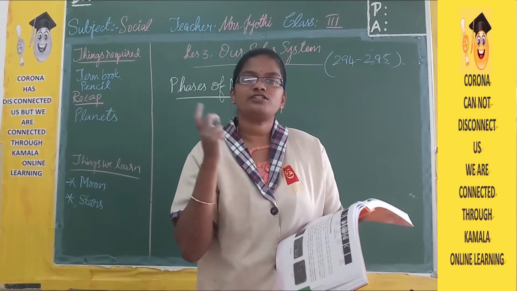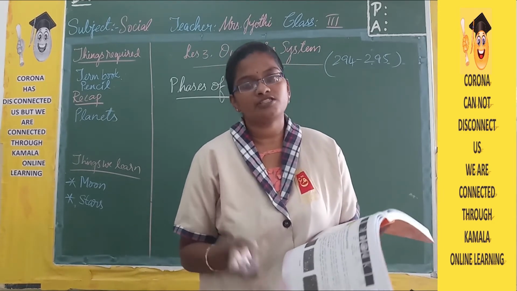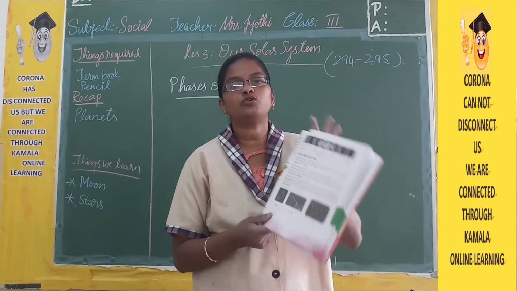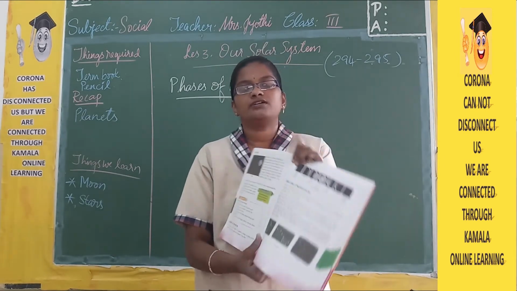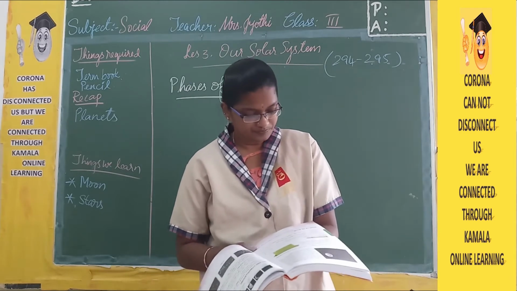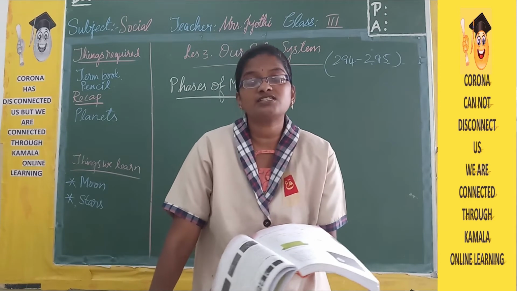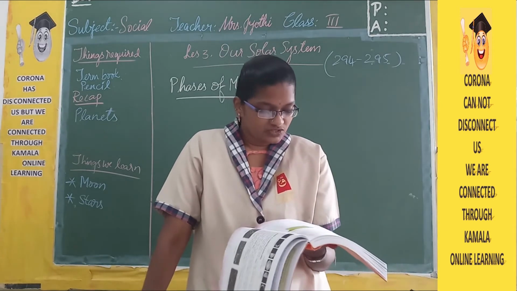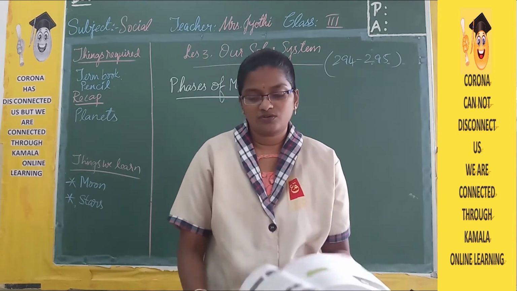Like that, we can see different shapes of the moon, and we call them phases of the moon. On page number 295, you can see different shapes of the moon. The moon is round in shape, but it appears to change its shape every day. These different shapes are known as phases of the moon.